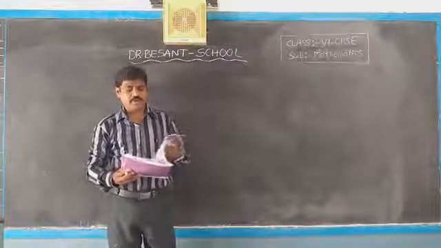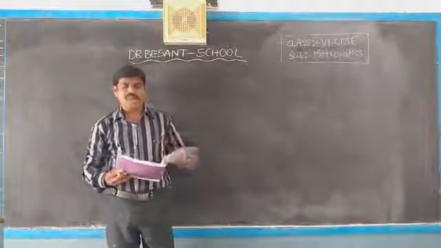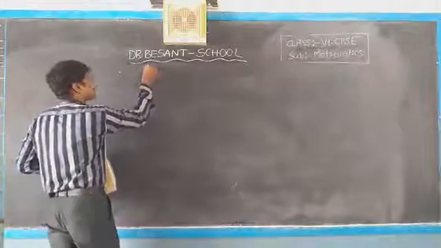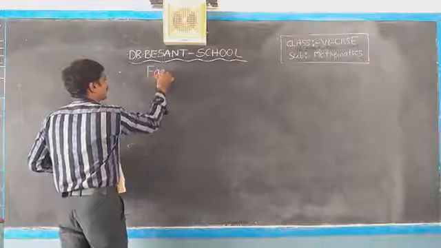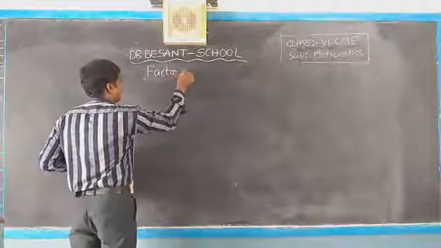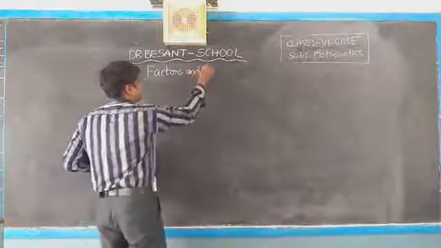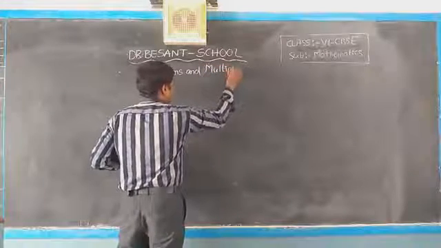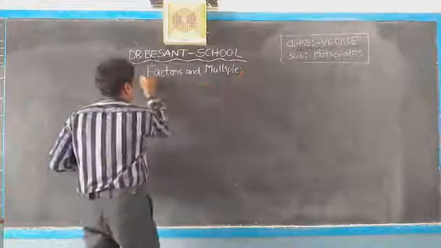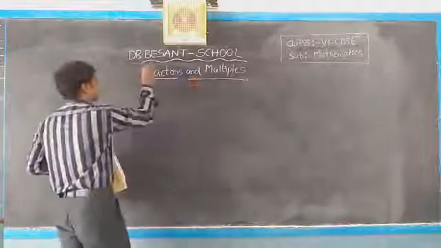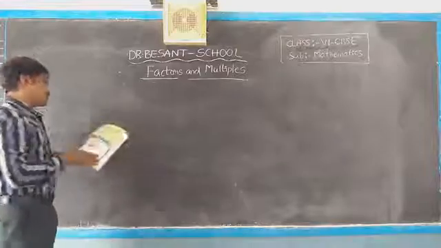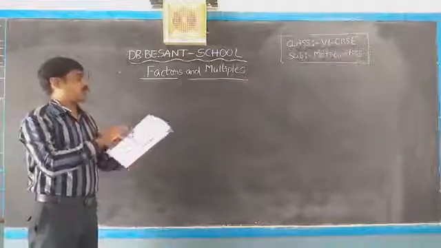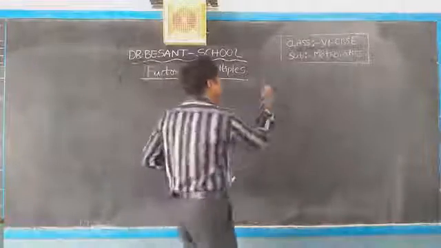In the previous class, we discussed the second chapter, factors and multiples. Okay, so you have to open your studio book, page number 40.